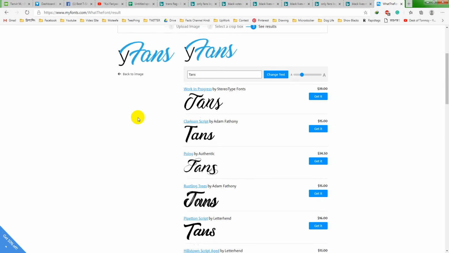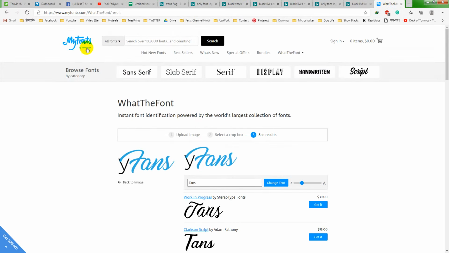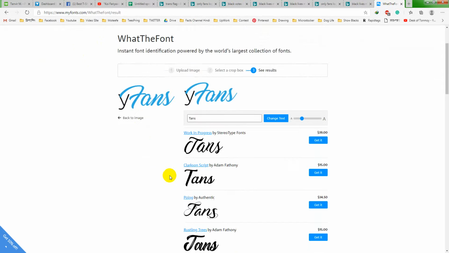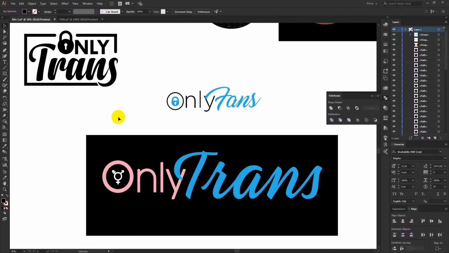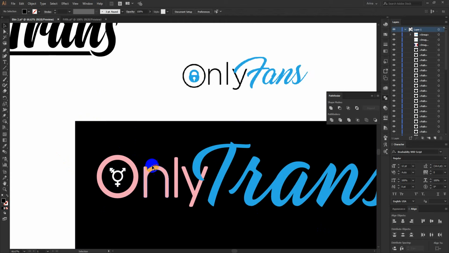Okay, so this one I used this website for fonts to find this font, and I found that font is a little bit closer to my design, so I took that font. And here, I showed you that transgender flag, and I picked these colors from there. So as there were three colors like this, pinkish color here, blue, and this white color, so I kept those colors in my design. And then used this lock logo.